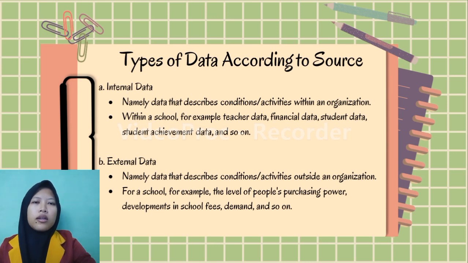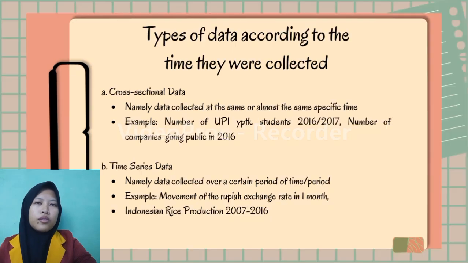B. External data, namely data that describe conditions or activities outside an organization. For a school, for example, the level of people's purchasing power, development in school fees, demand, and so on.